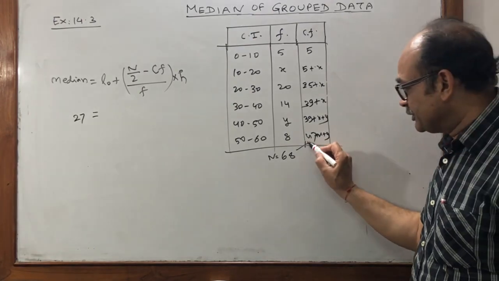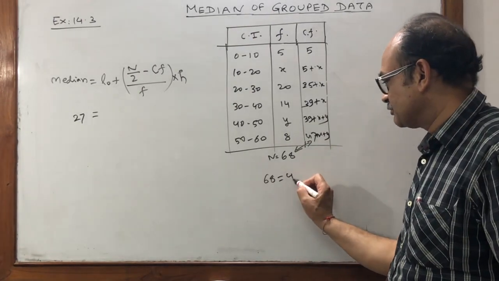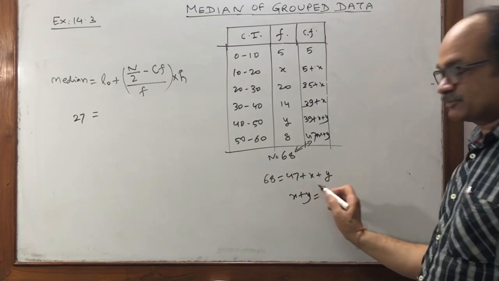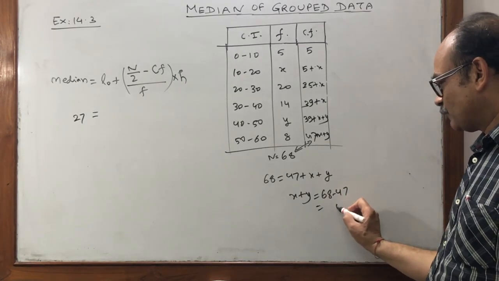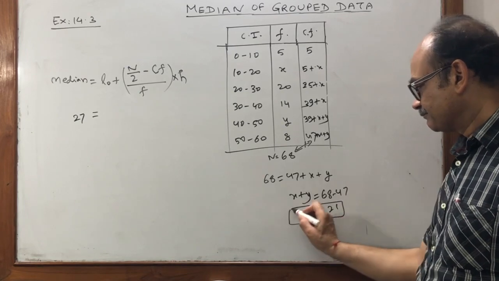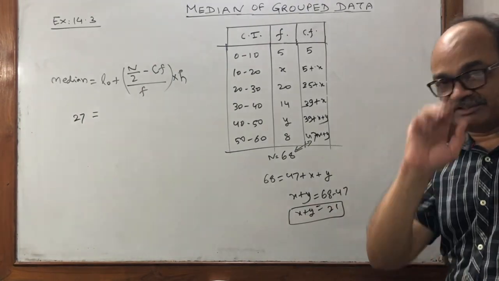But we know these two must be same. That is, the first equation is 68 equals 47 plus x plus y, or x plus y equals 68 minus 47. That is 21. x plus y total must be 21 is the first equation.